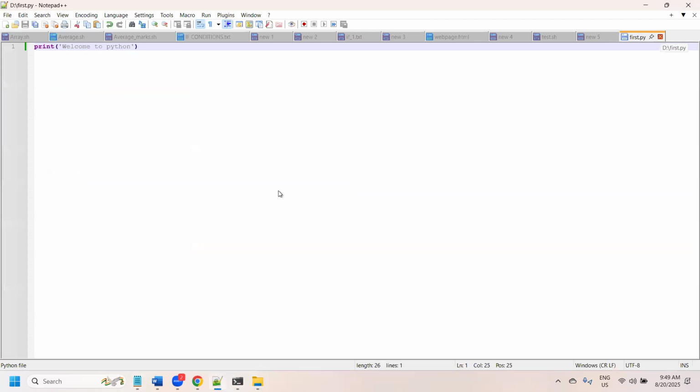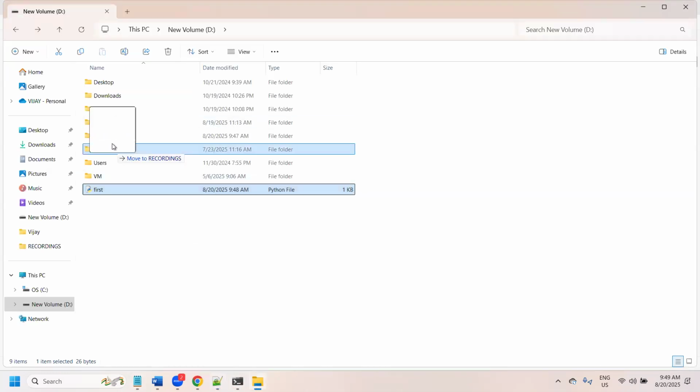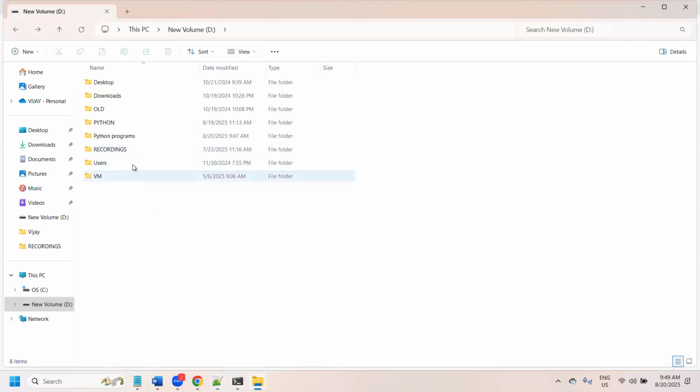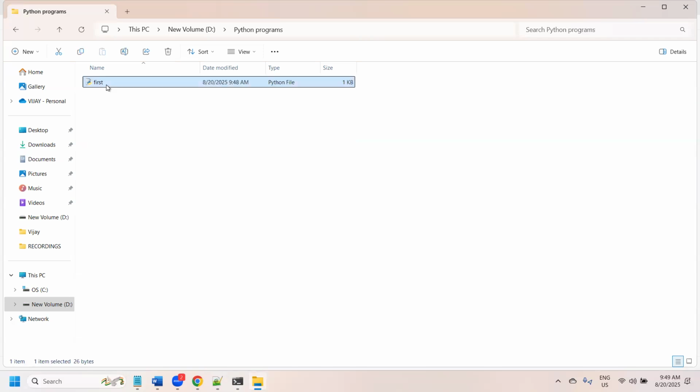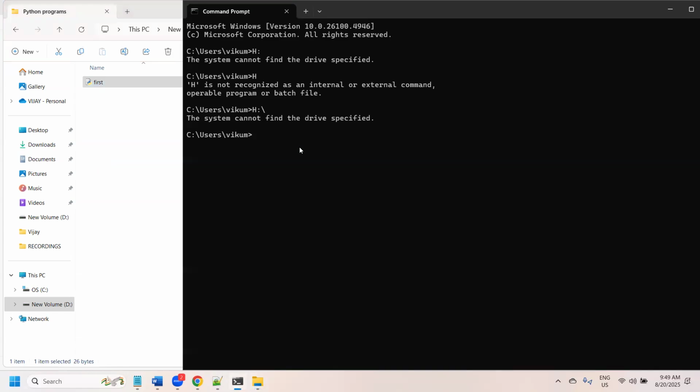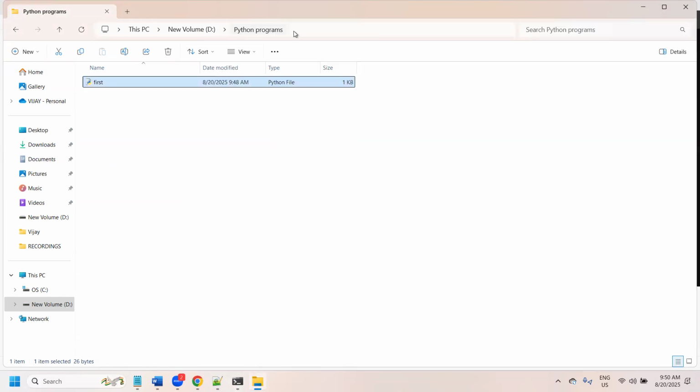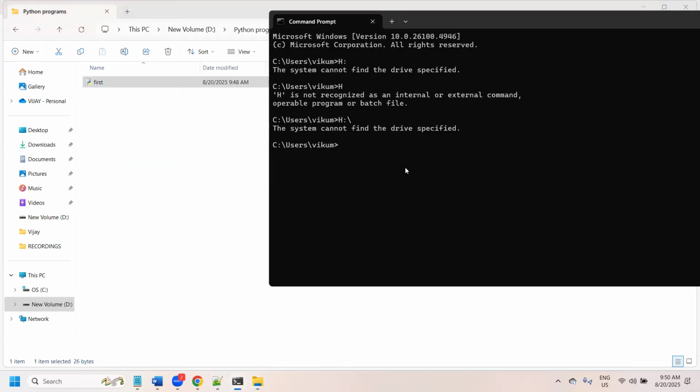Close this program. I'm going to move this program into Python programs. Now go to Python programs and double click on it. Here this is a D drive, right? What is the drive of this guy? In Windows, if you want to change the directory, you just type D colon forward slash, so D colon enter. So you are in D directory.